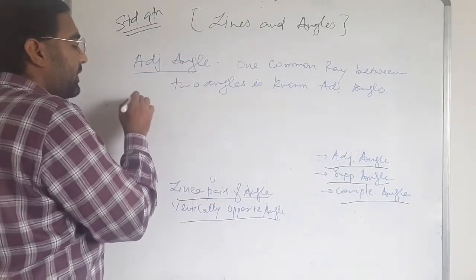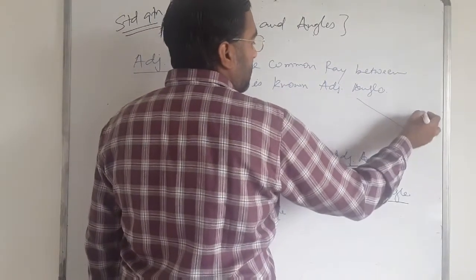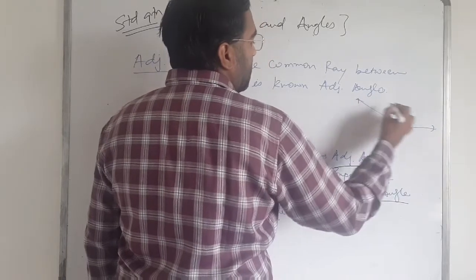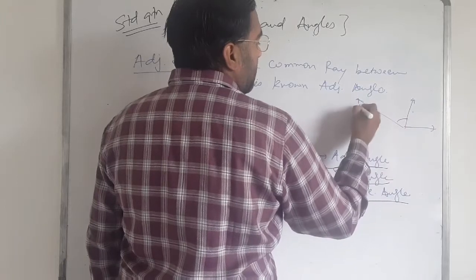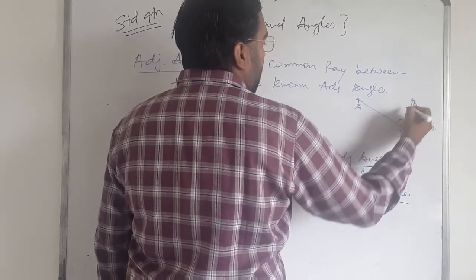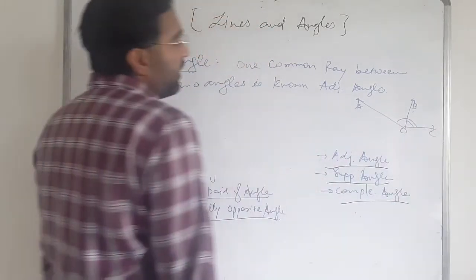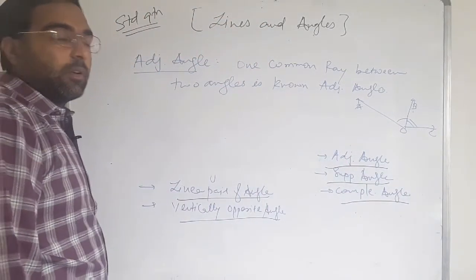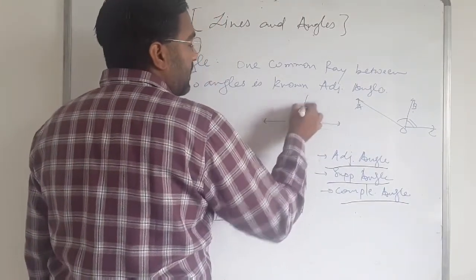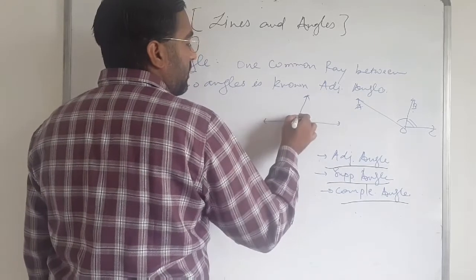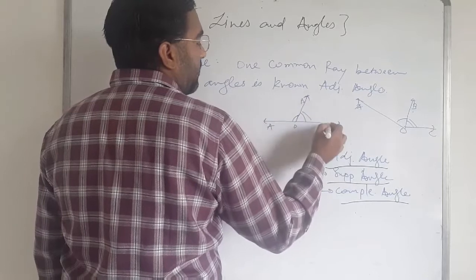This is the figure of adjacent angles. One angle is AOB and the second is BOC. Both of them are adjacent angles. You can also write them like this, AOB and BOC.